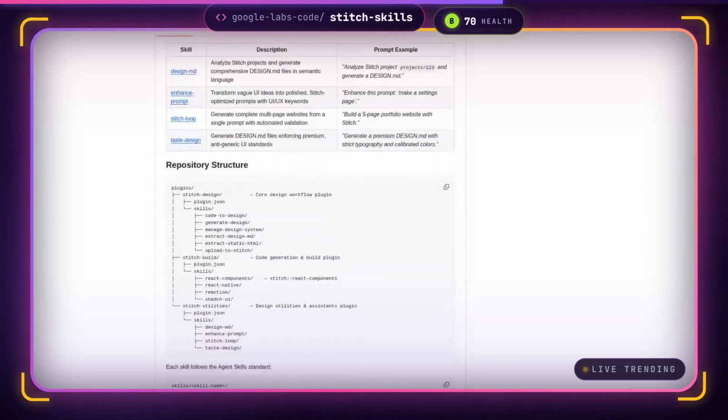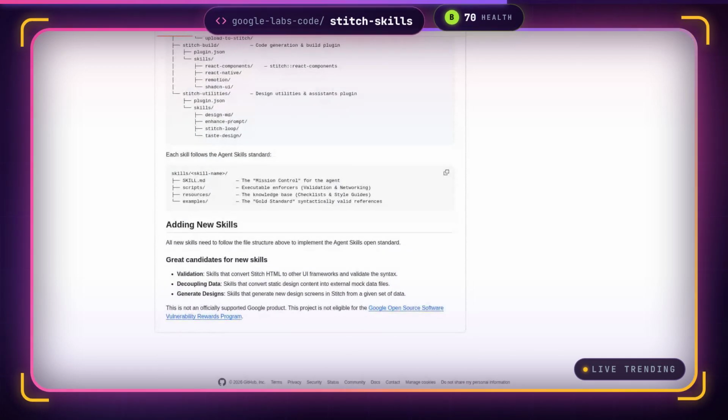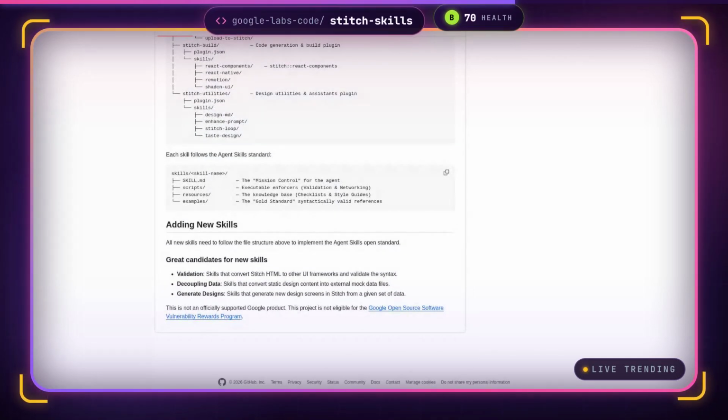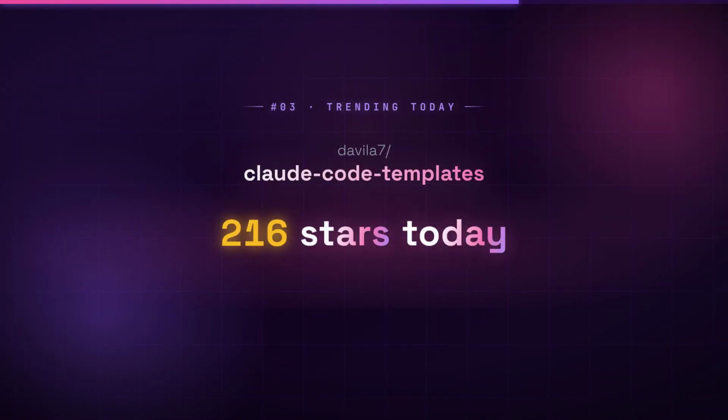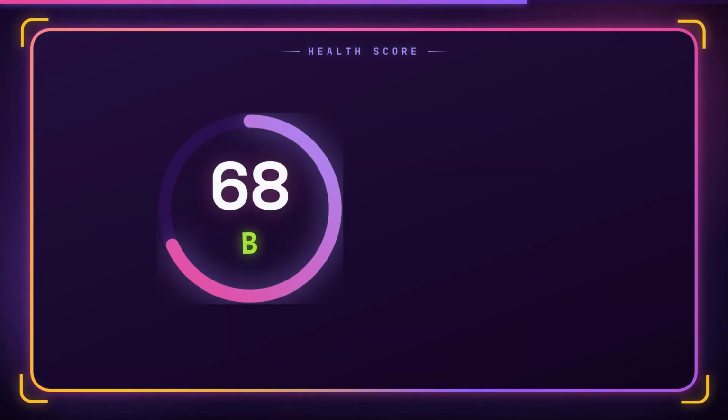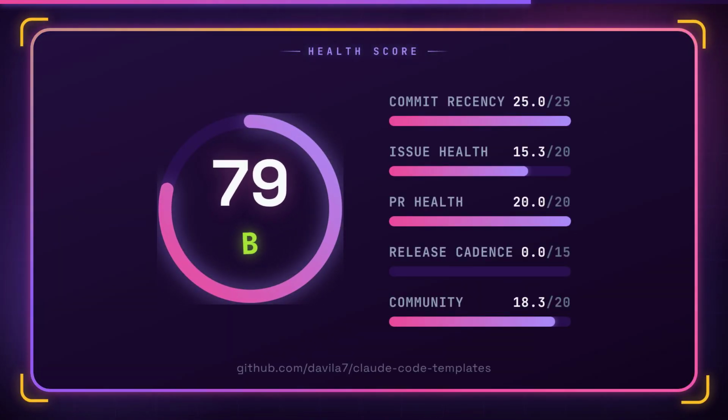It's built on the OpenAgent skills spec and the Stitch MCP server, so you can integrate design workflows into any agent without vendor lock-in. Number 3, claude-code-templates. 232 new stars today. Claude Code ships with minimal defaults, so you waste hours manually writing agents, hooks, and MCP integrations before the tool becomes genuinely useful.